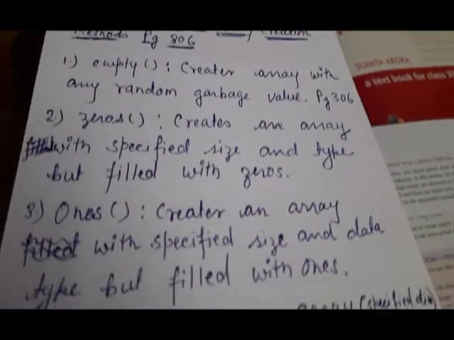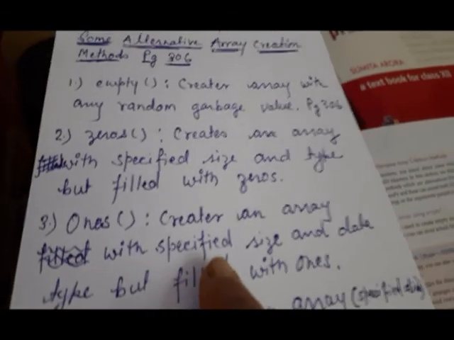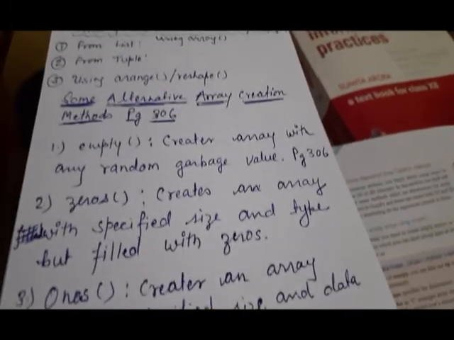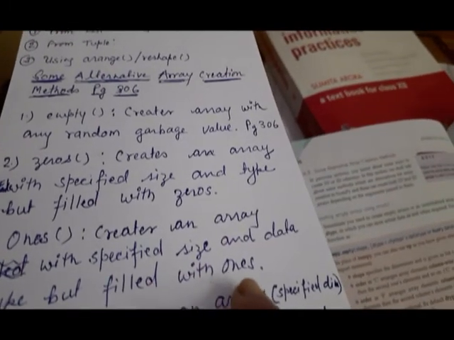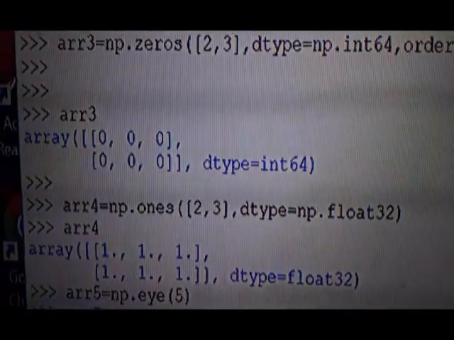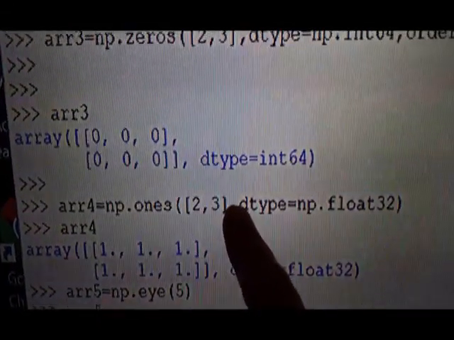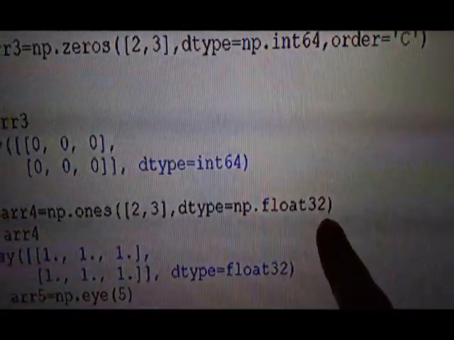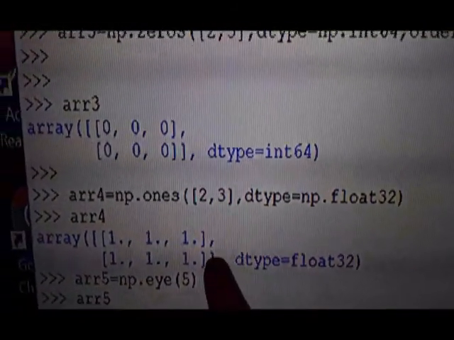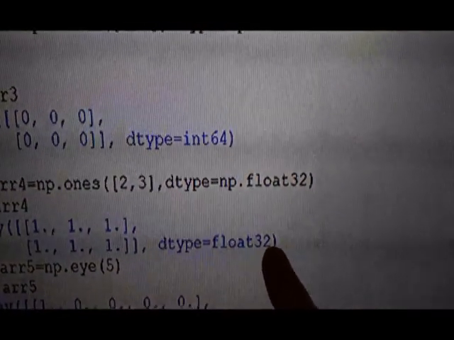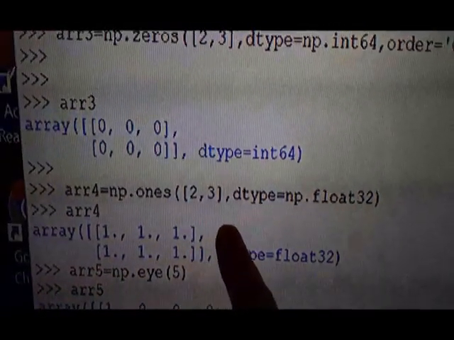Then we come to the next, that is ones. The ones function creates an array with specified size and data type but filled with ones. Can you see? Filled with ones. So I am showing you that it is filled with ones. Can you see here? Shape has to be provided anyway, that is compulsory, and the size is also provided. Alright, so filled with ones, 1.1 point, float 32, the data type is given, that's why you see they are 1.1 point. Are you getting it?